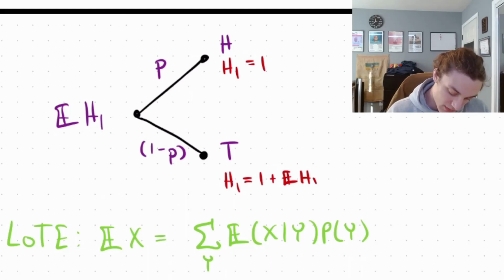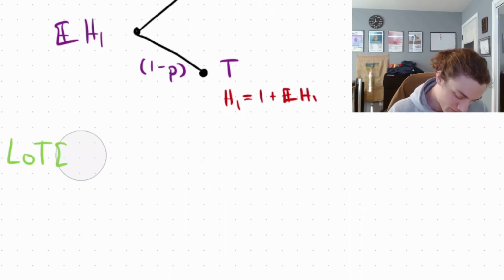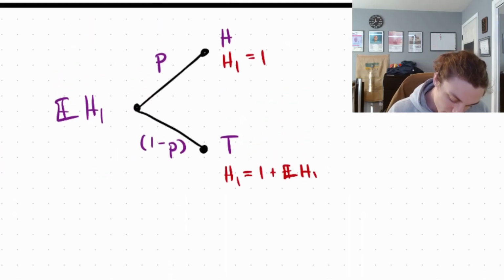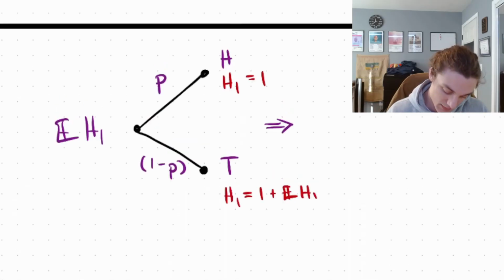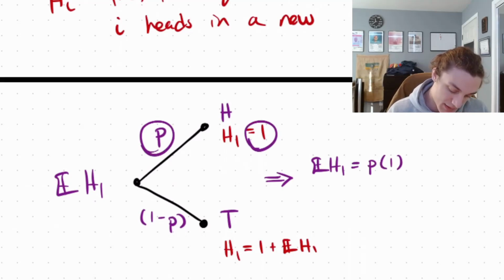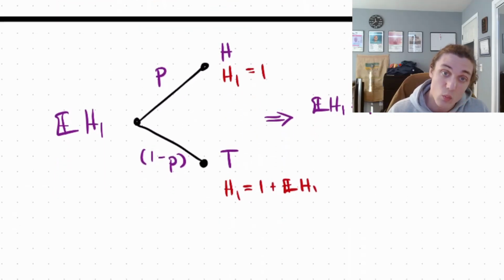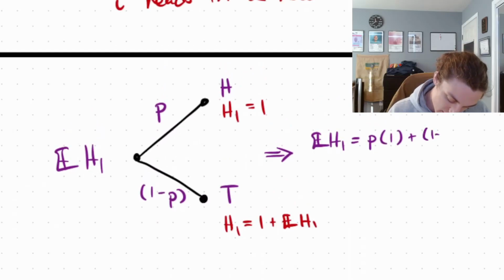So the law of total expectation is going to imply E of H1, so that's our left-hand side here, is equal to p times 1, so that's again the probability times the conditional expectation, plus, then we have 1 minus p times the conditional expectation, and that's going to be 1 plus the expected value of H1.